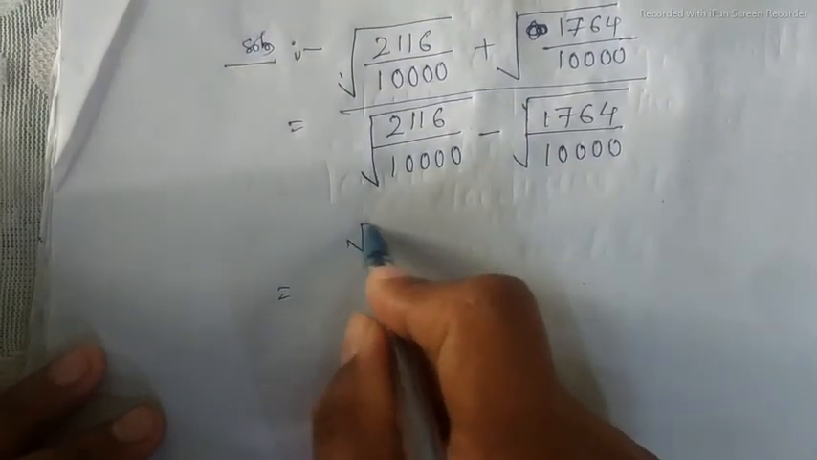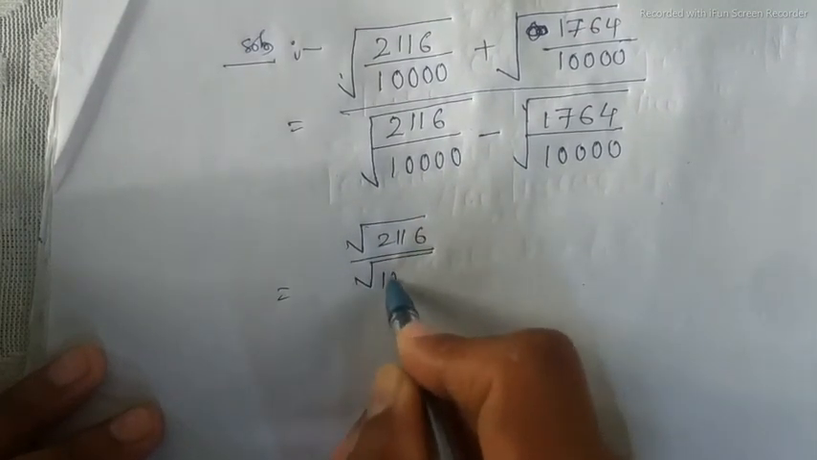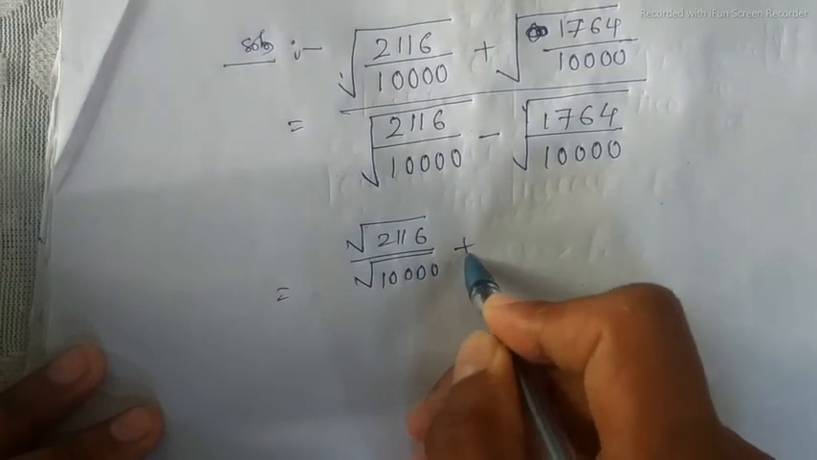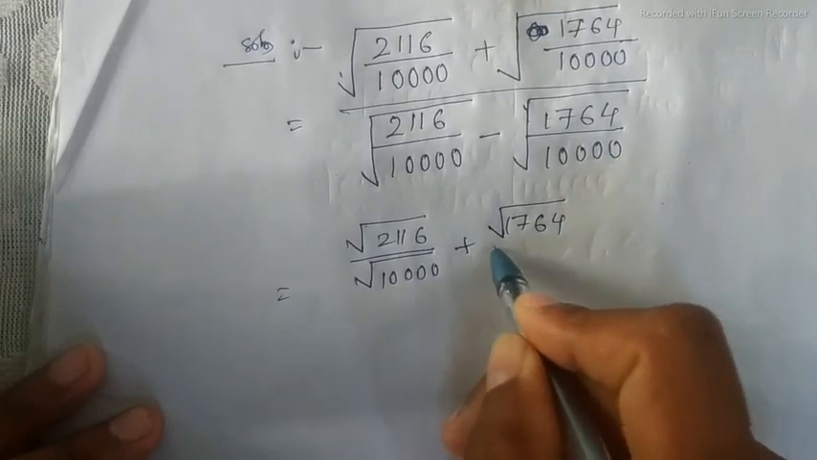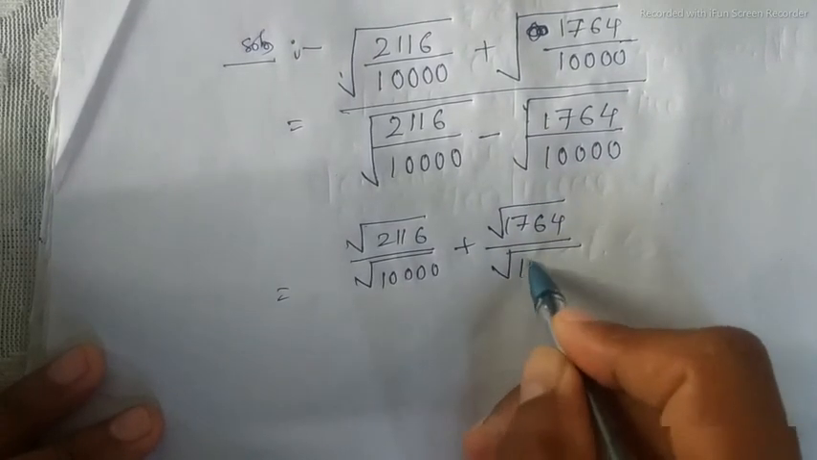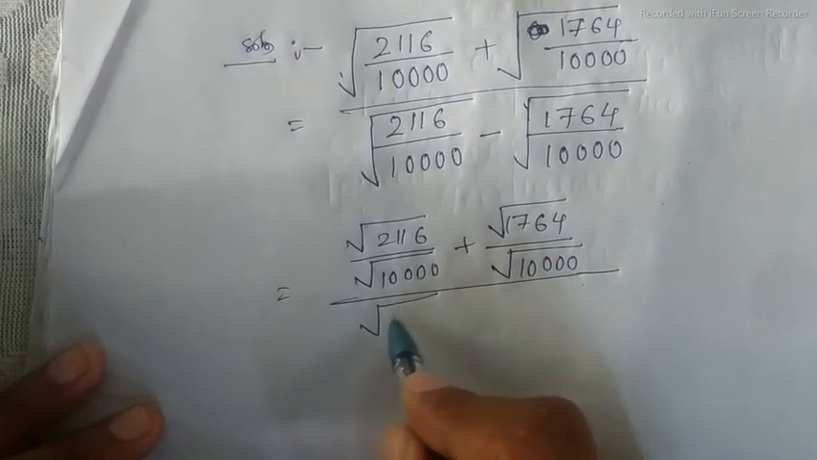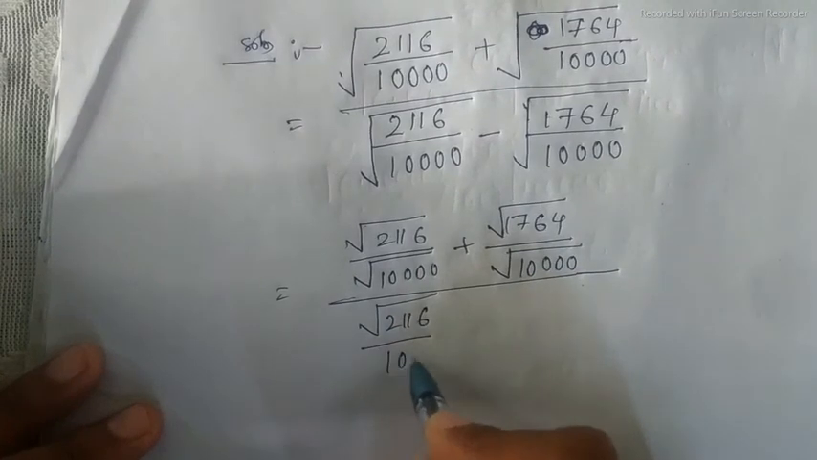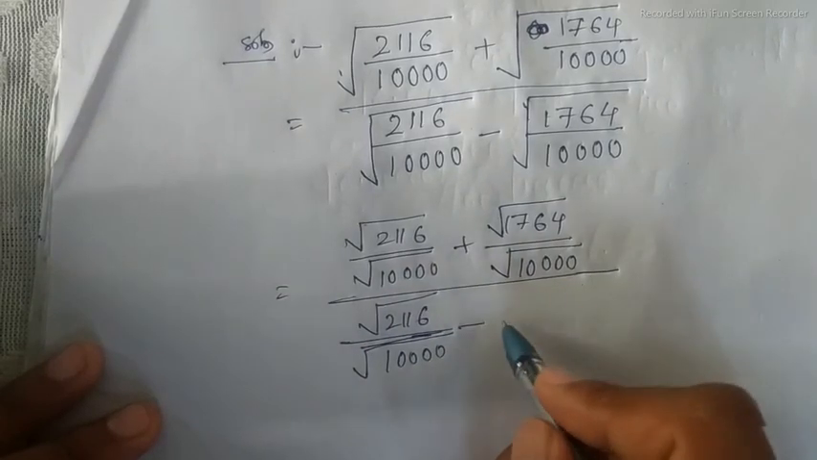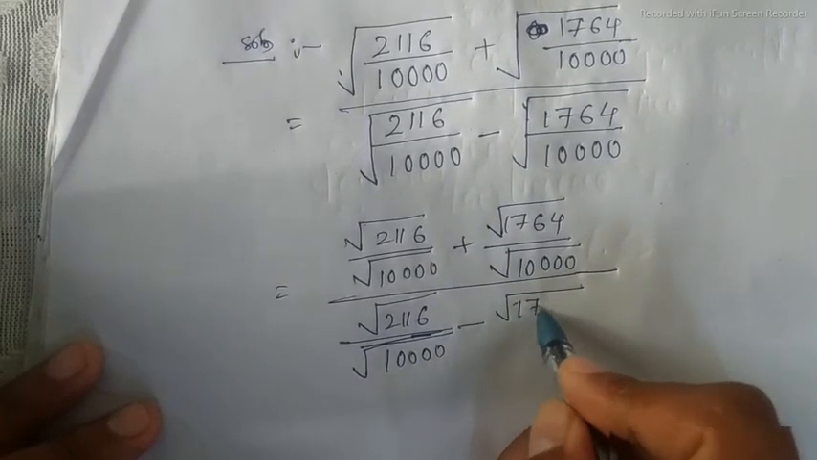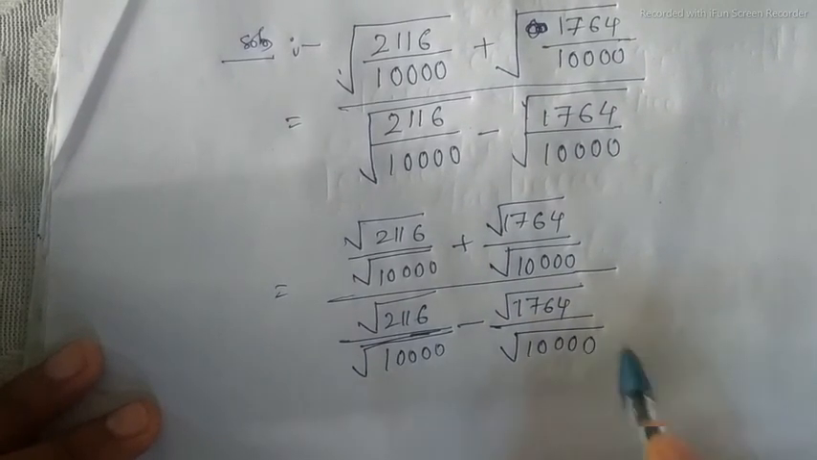Or you can write root over 2116 by root over 10,000 plus root over 1764 by root over 10,000, divided by root over 2116 by root over 10,000 minus root over 1764 by root over 10,000.